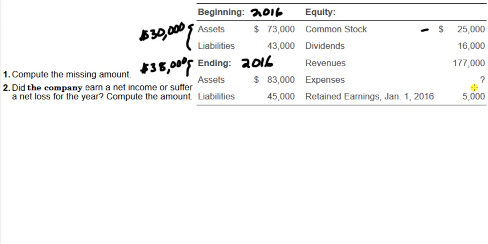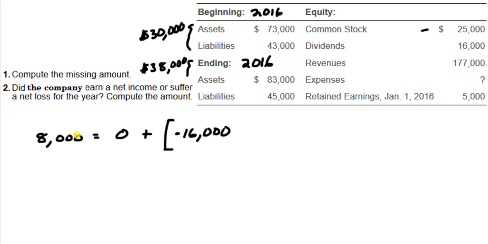So there was no common stock received during 2016, which means that, to explain the $8,000 increase in stockholders' equity, with no common stock issued, this $8,000 must have come from operations and dividends. Since these accounts were zeroed to start the year, during the year the company took out $16,000 to pay itself.